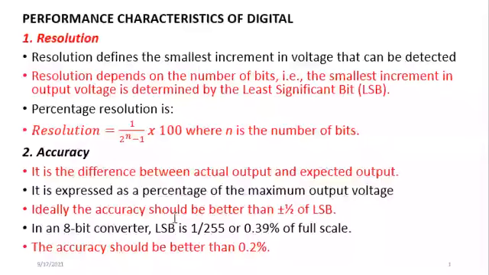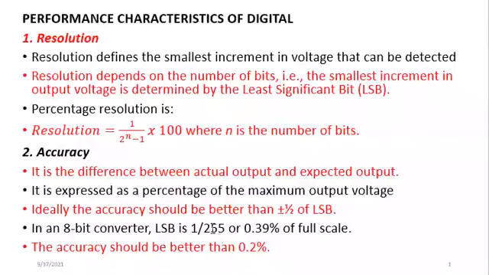In an ideal situation, the accuracy of any digital measurement instrument is expected to be within plus or minus half of the least significant bit. For instance, if you have an 8-bit converter, the least significant bit will be equal to 1 over 2 raised to power 8 minus 1, and that will give you 1 over 255.